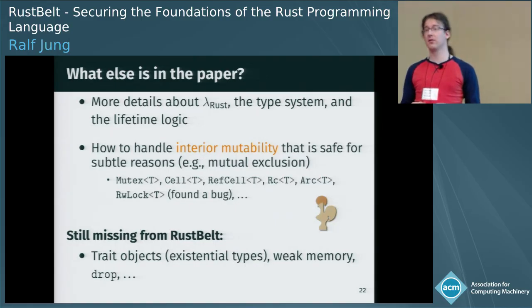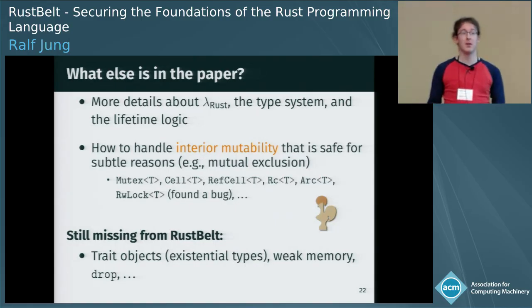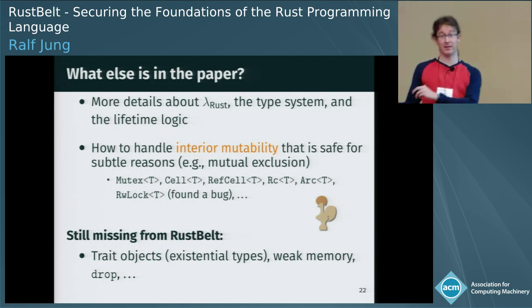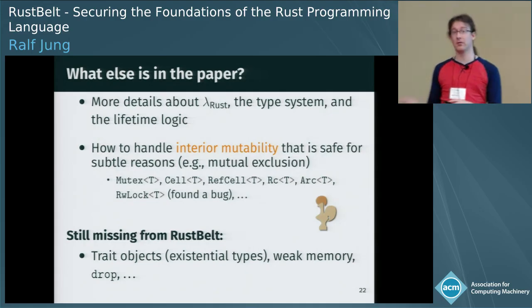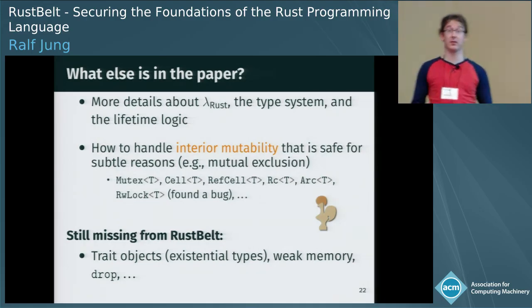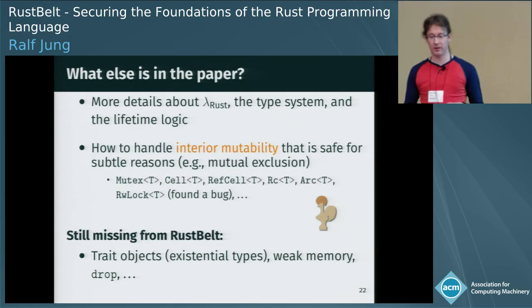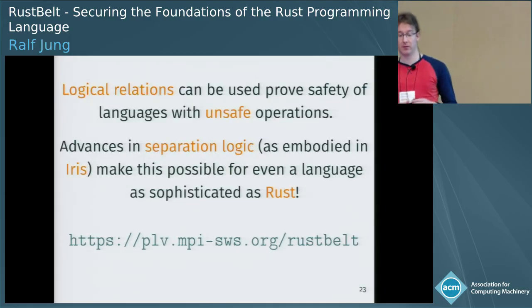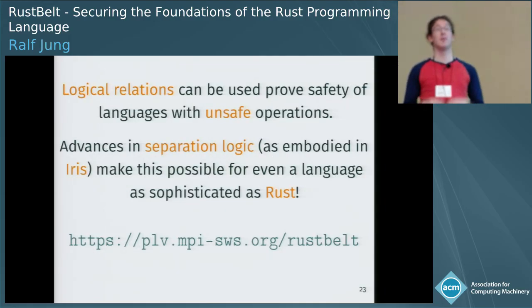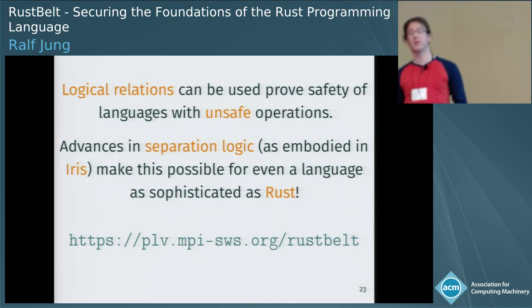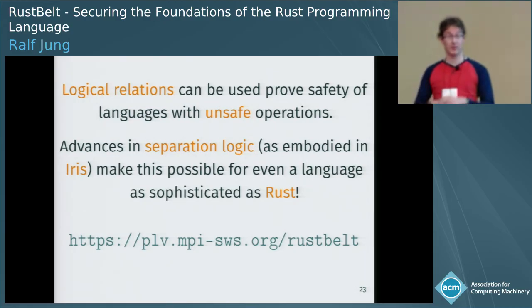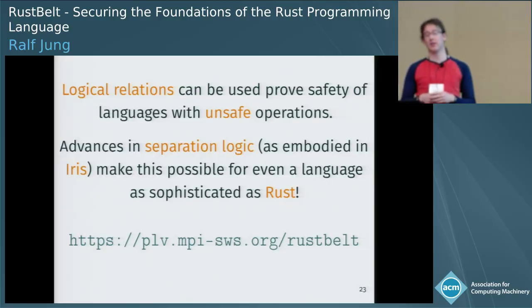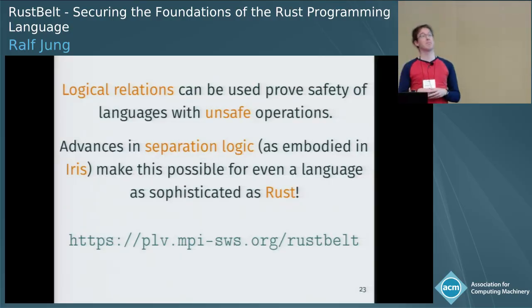We don't handle weak memory, so we consider things to be sequentially consistent, but we do have a notion of non-atomic accesses so that we can reason about data races. And we don't consider drop, which is kind of Rust's automatic destructor. And there have actually been some interesting issues there as well. So this is certainly very interesting future work to look at. So to finish up, we claim that logical relations are a great way to prove safety of languages with unsafe operations. And in this paper, we have shown that advances in separation logic, as realized in Iris, actually make this possible for a language as sophisticated as Rust. Thank you.